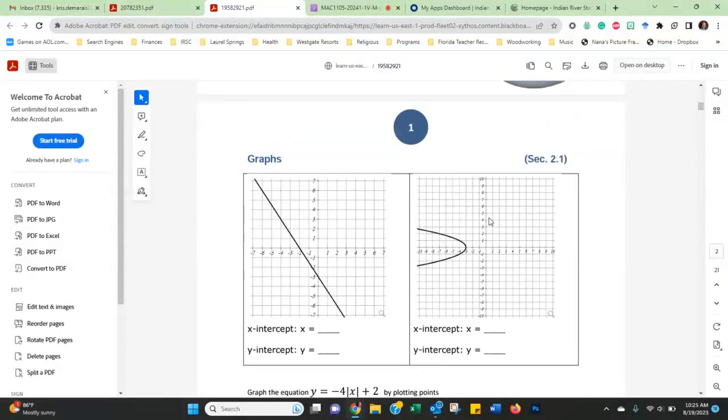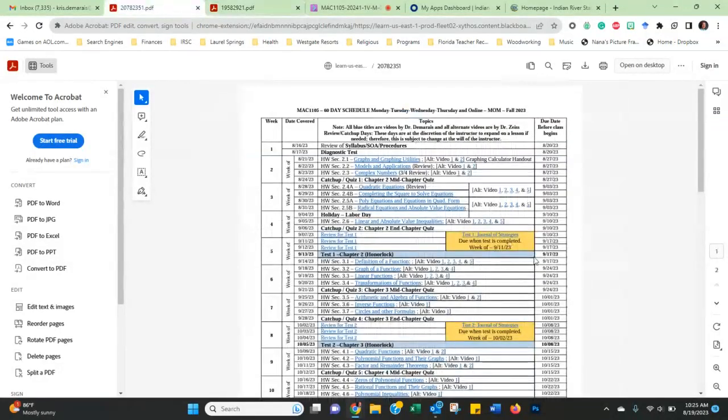All right, so the journal of strategies is something that's due, and you can see here that it's to be completed. You'll have a message in the announcements saying you have a journal of strategies that's due. It's worth 5% of your test grade, and you must submit it with your written work. So there are two things you're going to submit when you submit a test: the written work and the journal of strategies.